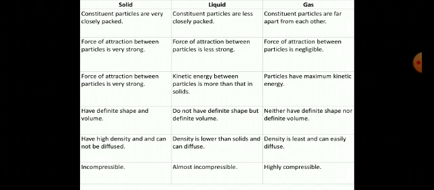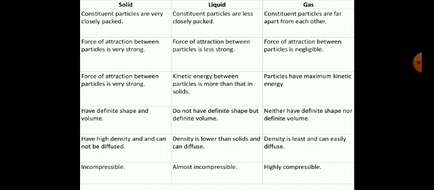If we talk about shape and volume, solid has a definite shape and volume, whereas liquid has a definite volume, but its shape changes according to the vessel. Gas has neither definite shape nor definite volume.